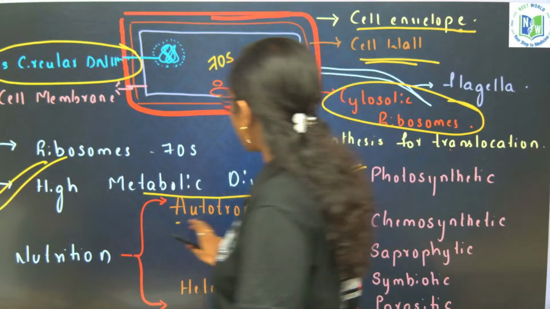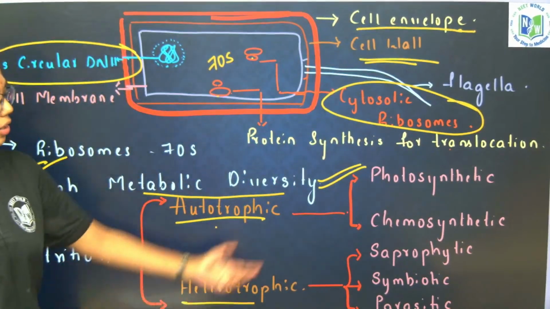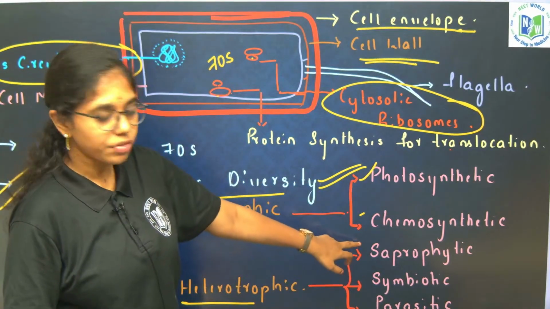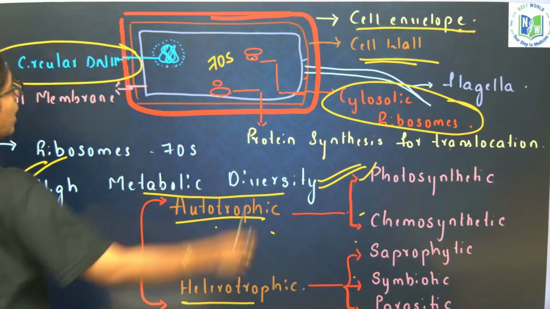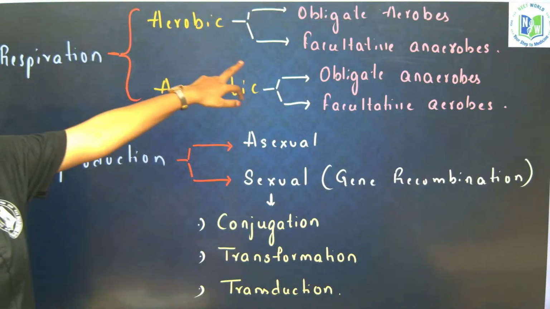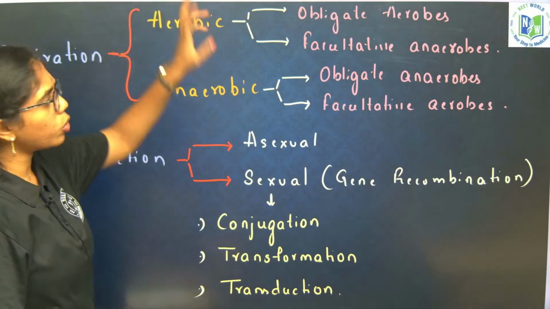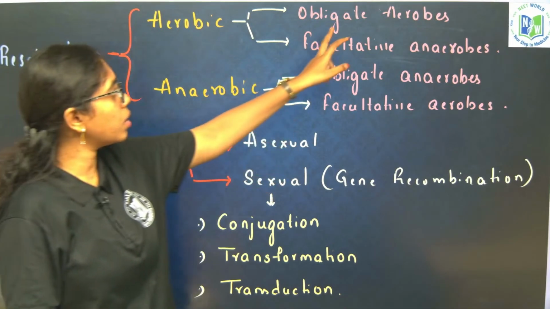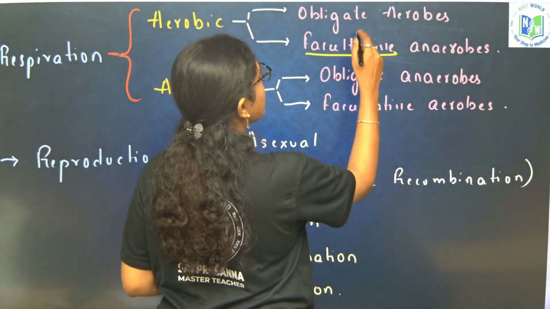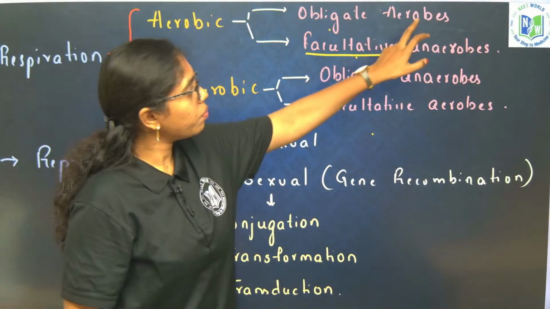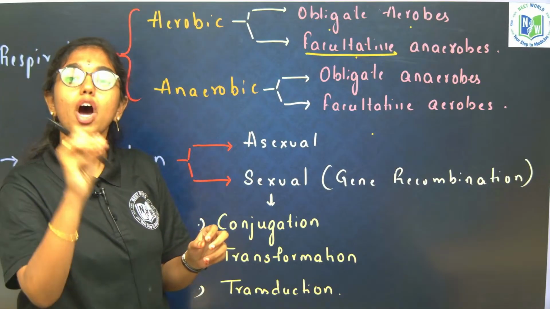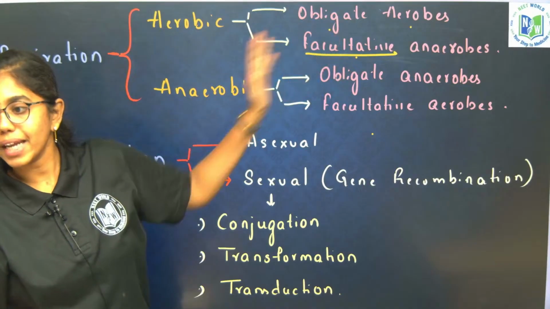Next, nutrition. It is both, as I said, autotrophic and heterotrophic. Under autotrophic we again have photosynthetic, chemosynthetic. Under heterotrophic we have saprophytic, symbiotic and parasitic. Respiration also is the same. We have obligate aerobes, facultative anaerobes. It is very simple. Most of the students will be confused between the terms facultative anaerobe and facultative aerobe. Facultative, you replace this term with sometimes. Obligate aerobe means it will oxidize the food material, whichever it is taking, only in oxygenic conditions. Those are called obligate aerobes.